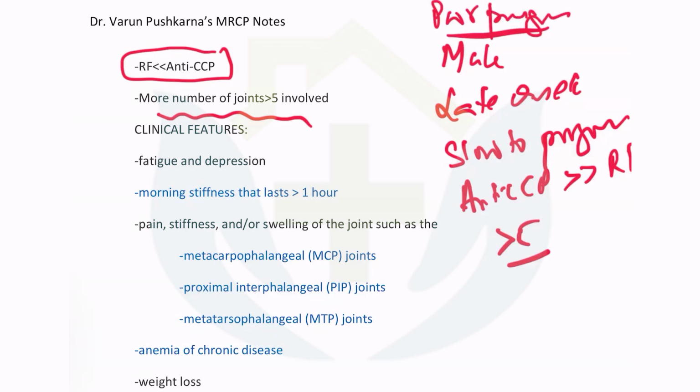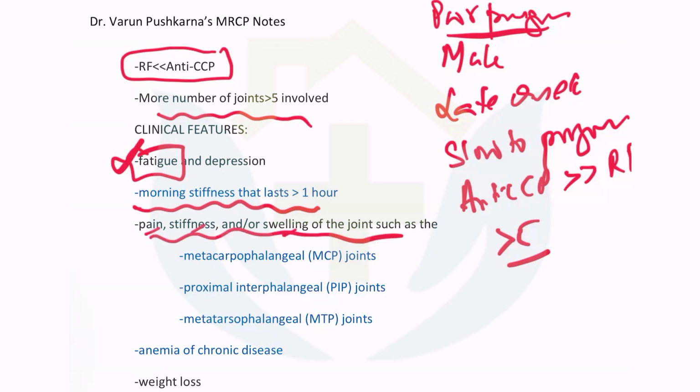Clinical features, of course, all of these patients are fatigued. This is the first and foremost sign of 99% of autoimmune disorders. Then morning stiffness that lasts more than 1 hour. 30 minutes is also fine, but it has to be present daily. Pain, stiffness, swelling. This defines synovitis, that is arthritis.